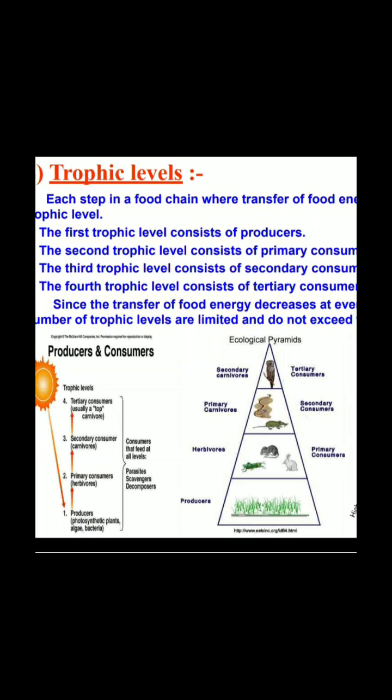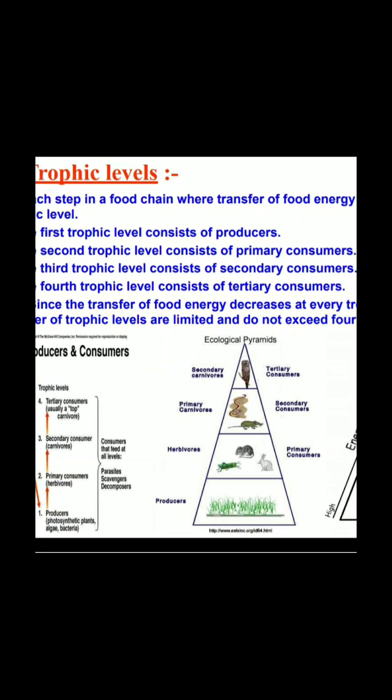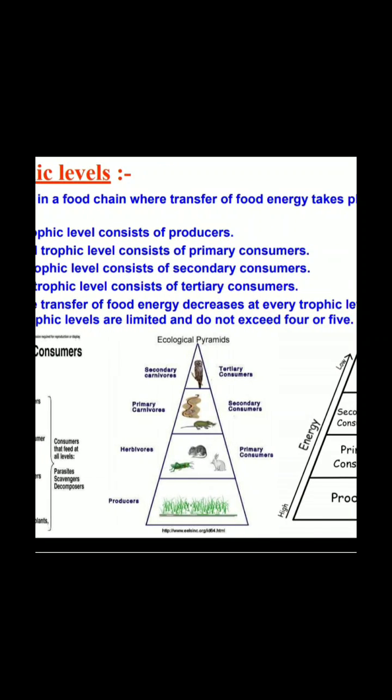Producers prepare food by the action of photosynthesis. Basically, the producers are green plants or algae or bacteria which can prepare food for themselves. Then herbivores, which are primary consumers. Then the energy goes to carnivores, secondary consumers, and there are tertiary carnivores, which are the top carnivores. You can see in this pyramid producers, then herbivores, then carnivores, and secondary. The least amount of energy is available at the tertiary consumers, that is the secondary carnivores.